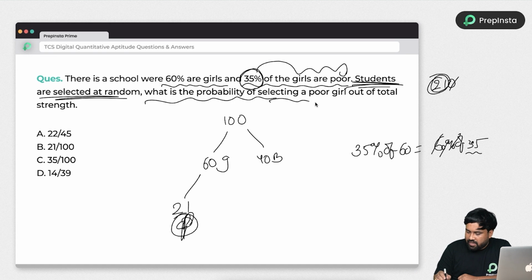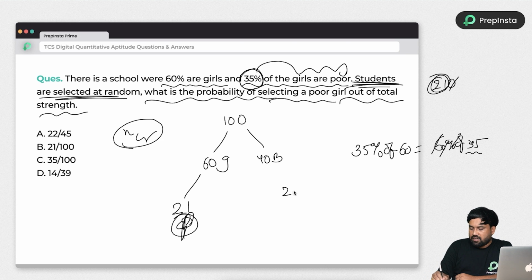Students are selected at random. What is the probability of selecting a poor girl out of their total strength? How will you select the student, which is nothing but nCr? Even without using the formula, whether it is nPr or nCr, simply out of 21 girls, you can select one girl.